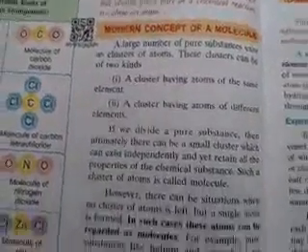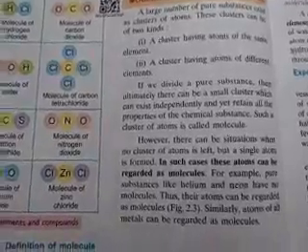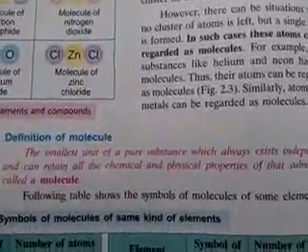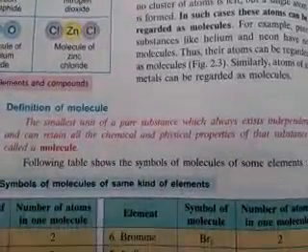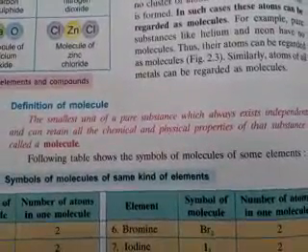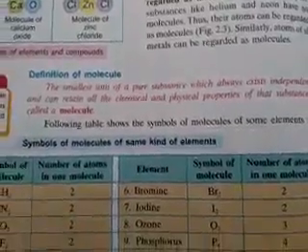Now coming to the molecule. What is the definition of a molecule? A molecule is the combination of two atoms, or more atoms. At that time it will be your molecule. Suppose you want an example of hydrogen: you add one H and one H, and at that time one molecule will form.